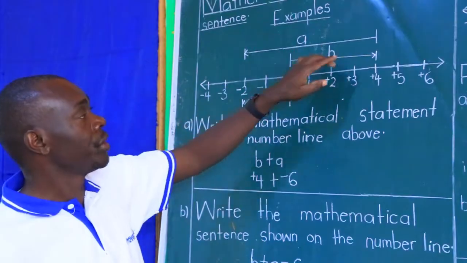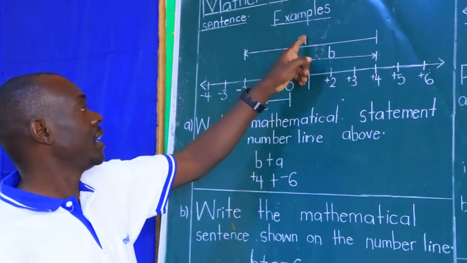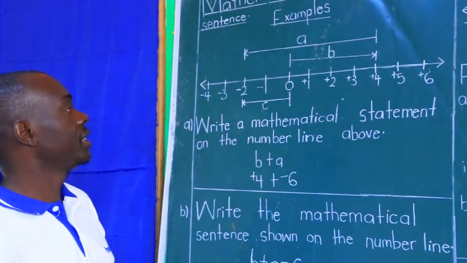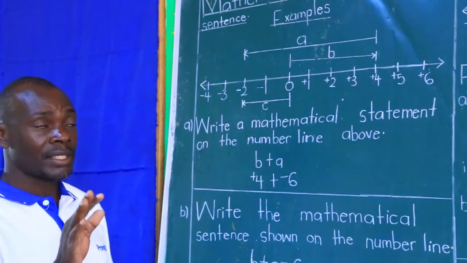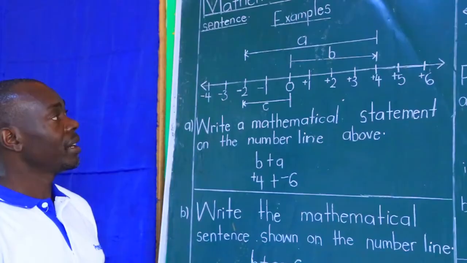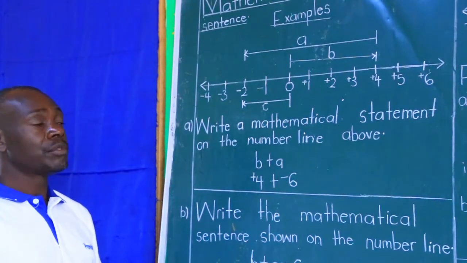Because of this continuity of movement, B plus A is equal to C. That is the sentence. Then B plus A, just that, is a statement. But remember to write the equivalent of these letters in terms of integers.